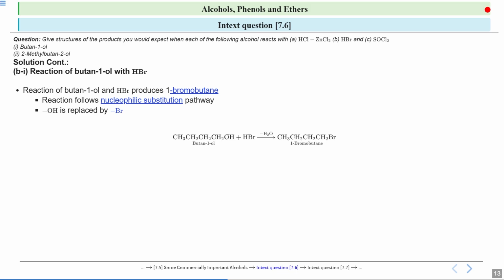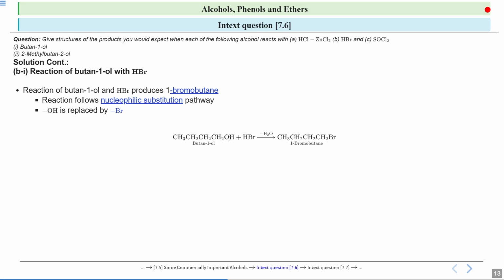So how will we make this alcohol an electrophile? We will protonate this alcohol. When we protonate this alcohol, this OH group here will become OH2. So there will be a positive sign on this oxygen, that it is OH2 plus. Okay, now this oxygen you will see over here gets a positive sign.